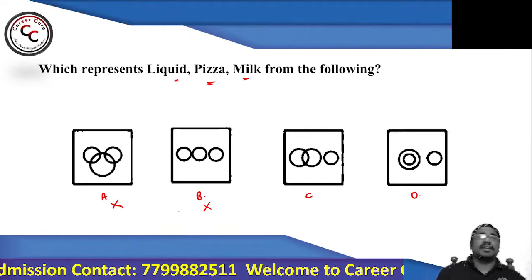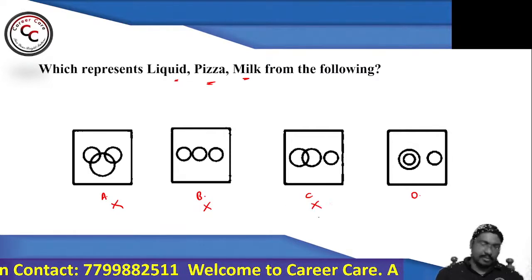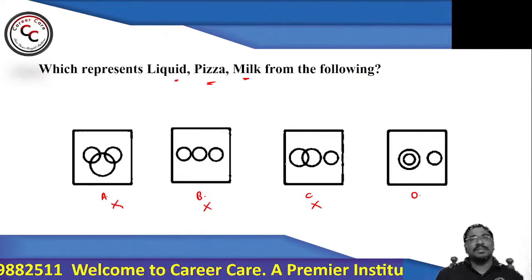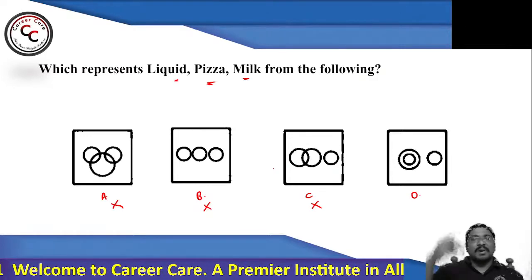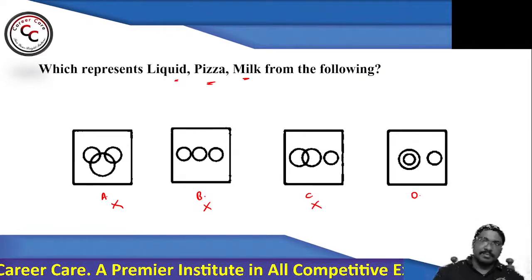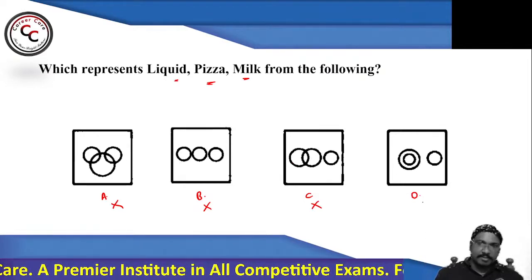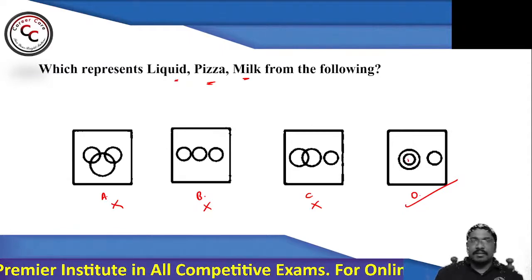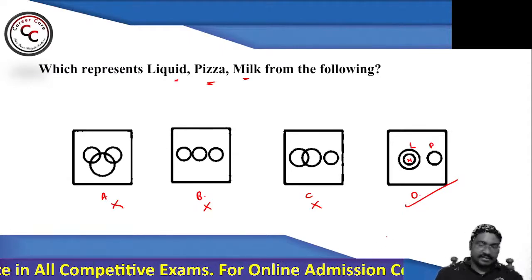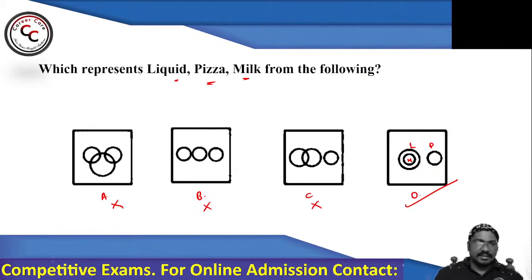All milk is liquid, so you cannot say option C either. Why? Because here I'm getting that some milk is liquid. How can you say some milk is liquid? All milk is liquid, right? So milk is in liquid form. So the best suitable option is the one where milk and liquid form one set and pizza is a different set. Right? Yes, absolutely.